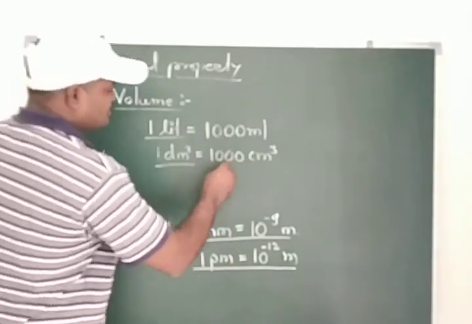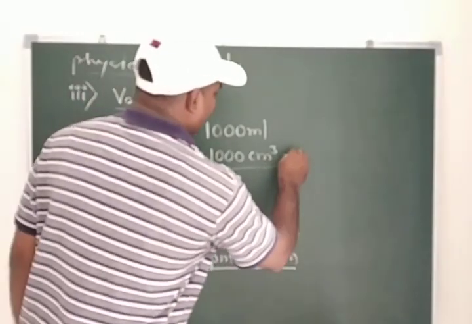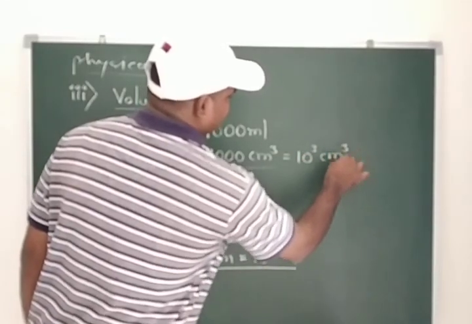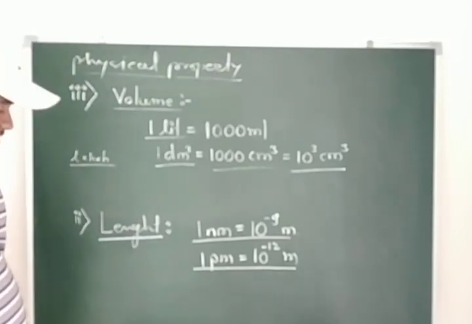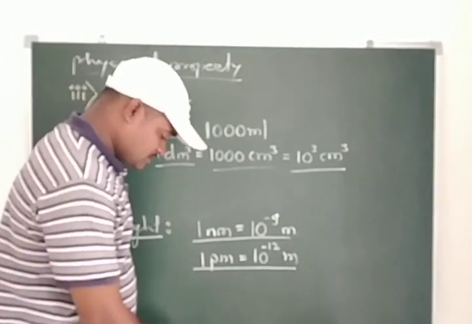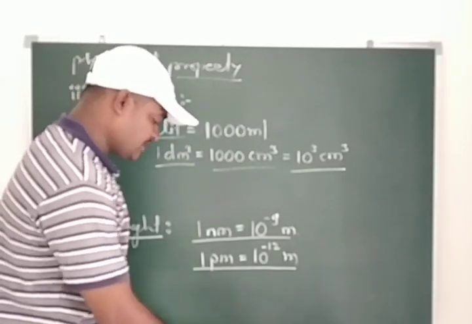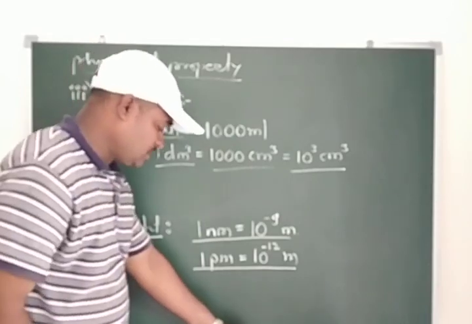Means 1 dm cube is nothing but 1000 cm cube, or instead of that, we can also write 10 raised to 3 cm cube. Both have the same meaning. Only this conversion is very important. So students, this is the next physical quantity, the volume.